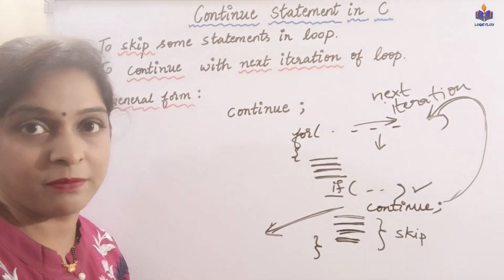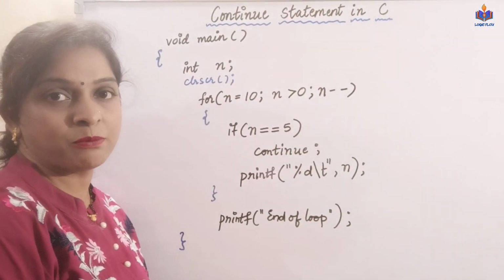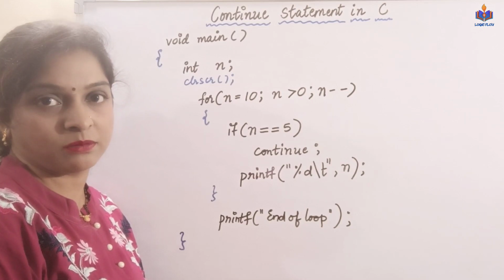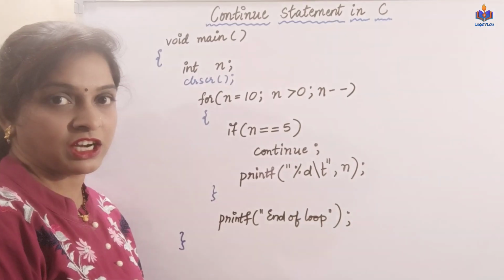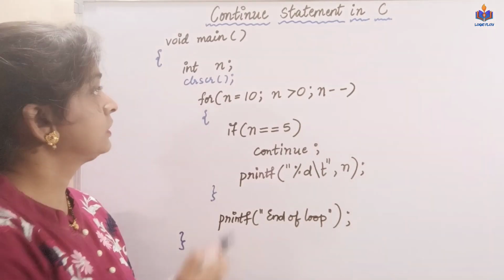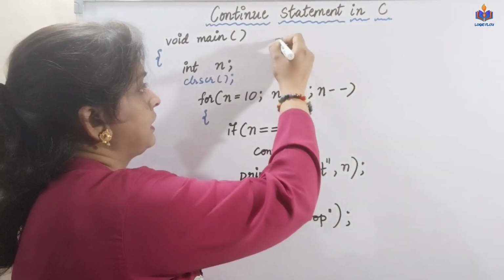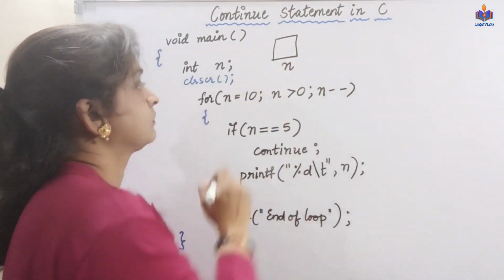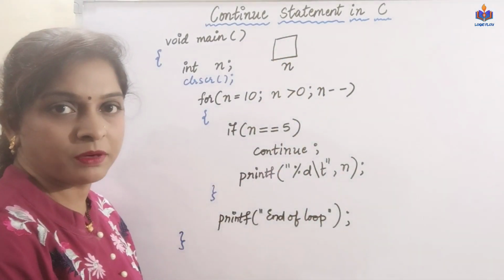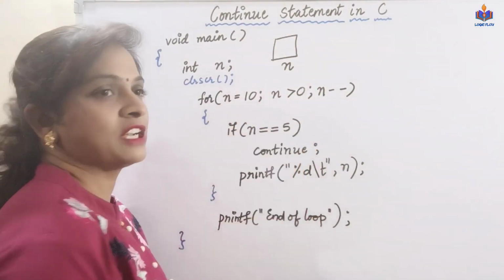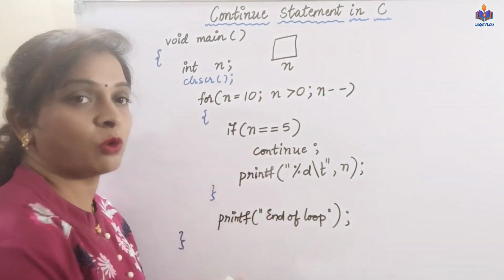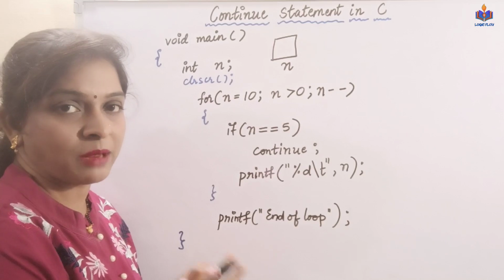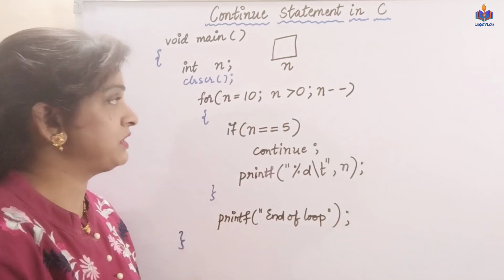Let us see this continue statement with a programming example so that we can understand this in a better way. So here is our program to understand the continue statement. A very simple program with which you can understand this very clearly. Here we have a variable declared by name n. We have the for loop statement. Based on this loop condition, there are some statements I need to execute. I have a continue statement also. Let us see how the program gets executed. The dry run we will see now.